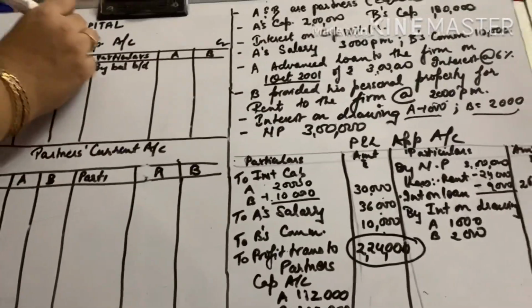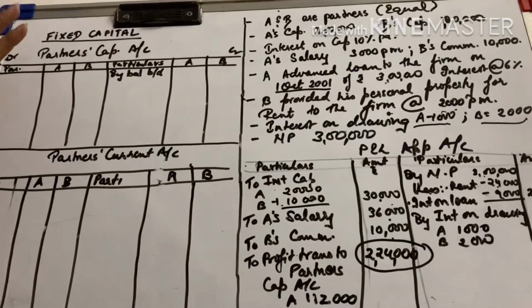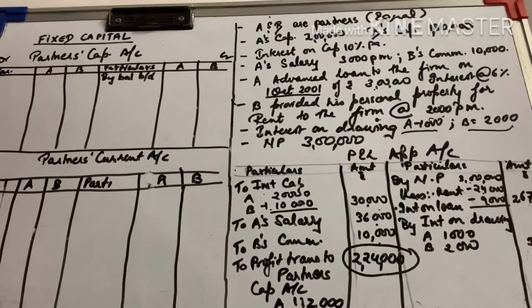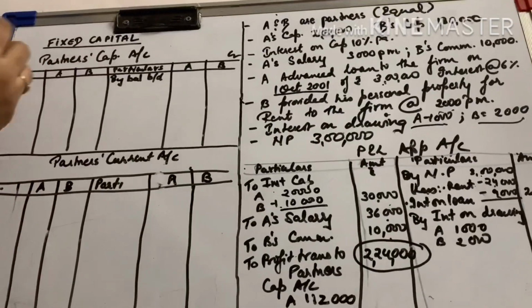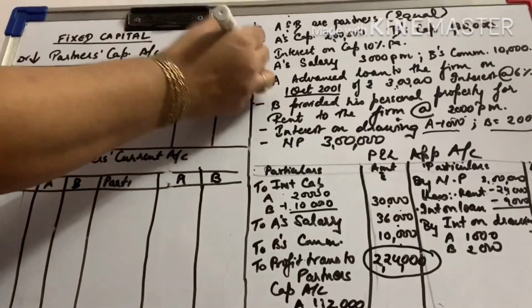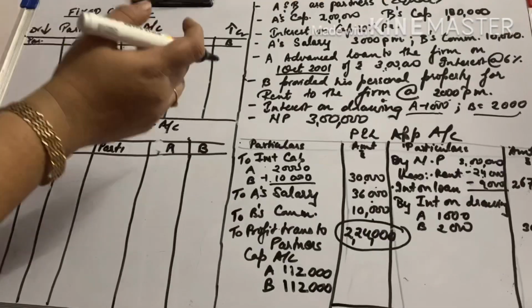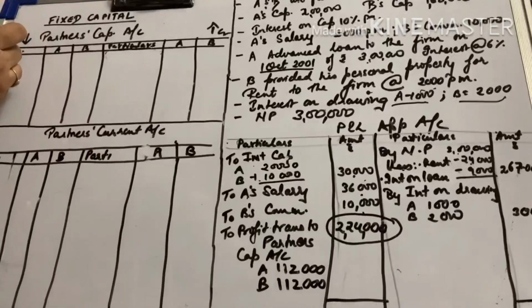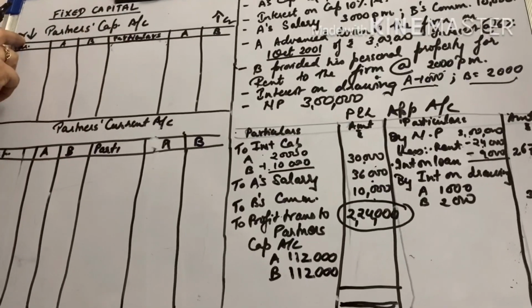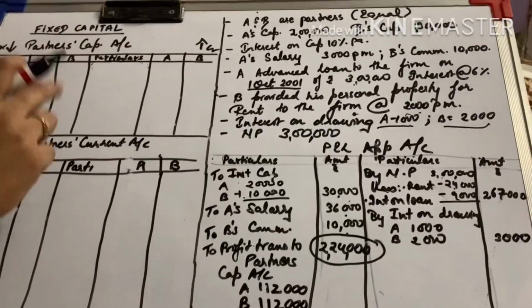fixed capital. Now I told you that in fixed capital two accounts are made, partners capital account and partners current account. What will come in the capital account? Remember, if capital decreases it is debit, if capital increases it is credit. Basic rule of accountancy: decreased capital is debited and increased capital is credited.